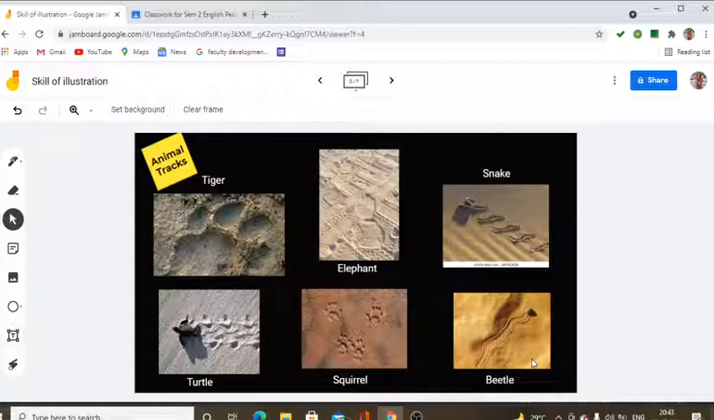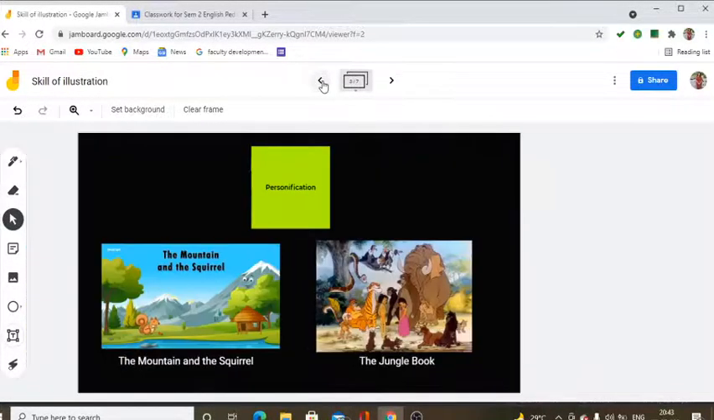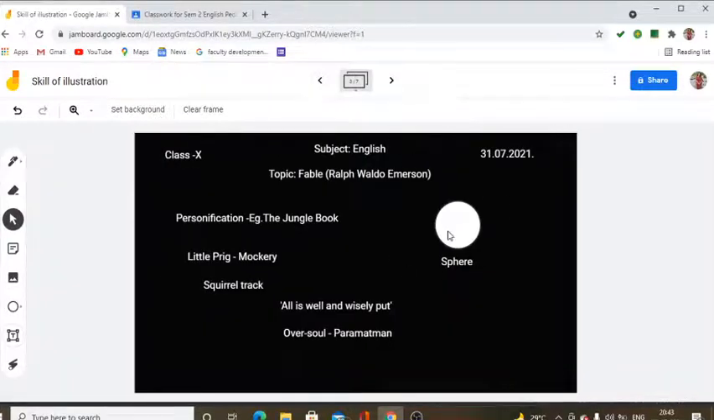A student asks, Madam, what does a sphere imply over here? The teacher draws a sphere on the board and explains that a sphere represents the cyclical movement of life and it has a very deep philosophical meaning.